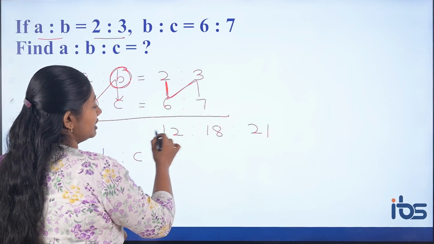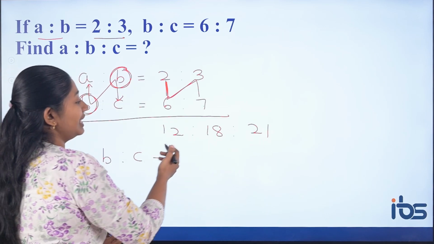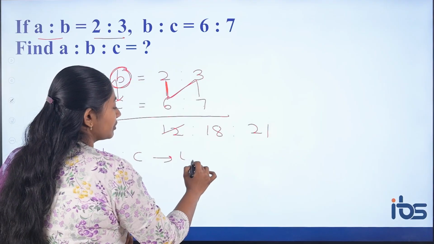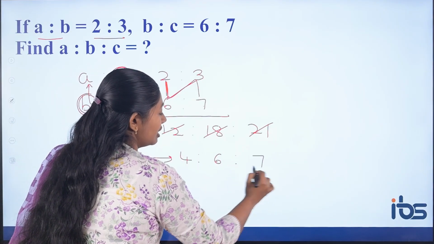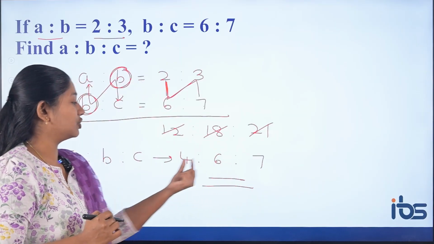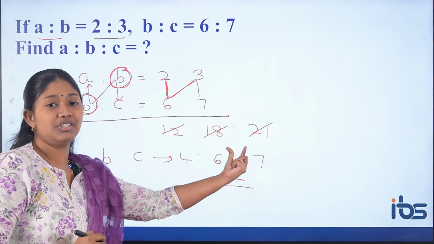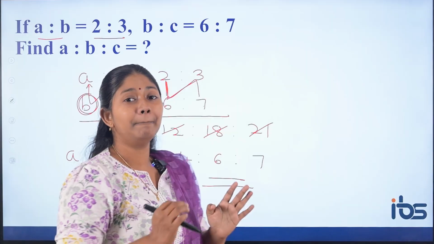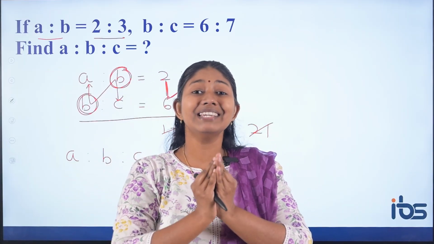Then you have to represent it in the lowest form. What is the common factor which divides all? 3 is the common factor. 3 4s are 12, 3 6s are 18, 3 7s are 21. So, what is the relation between A is to B is to C? 4 is to 6 is to 7. So, here we have compared two ratios and formed a single relation.